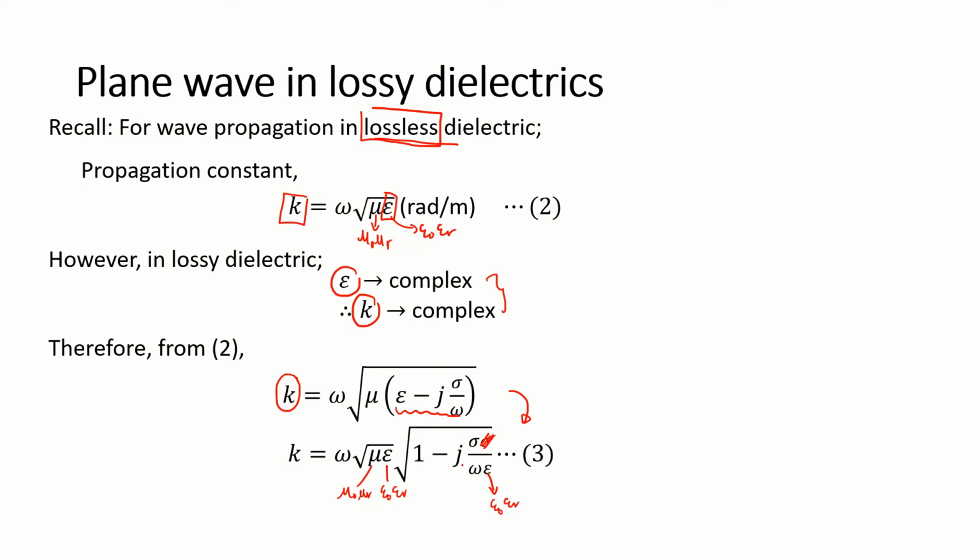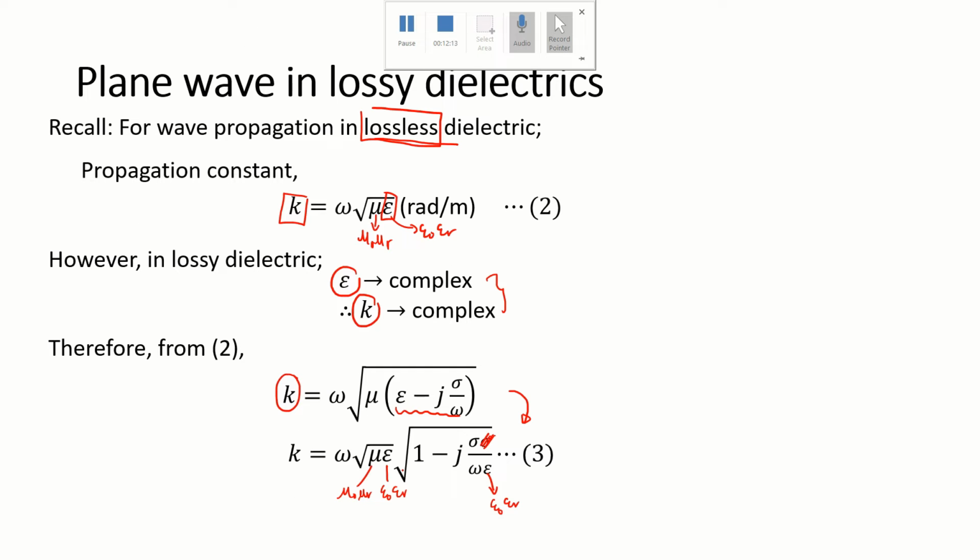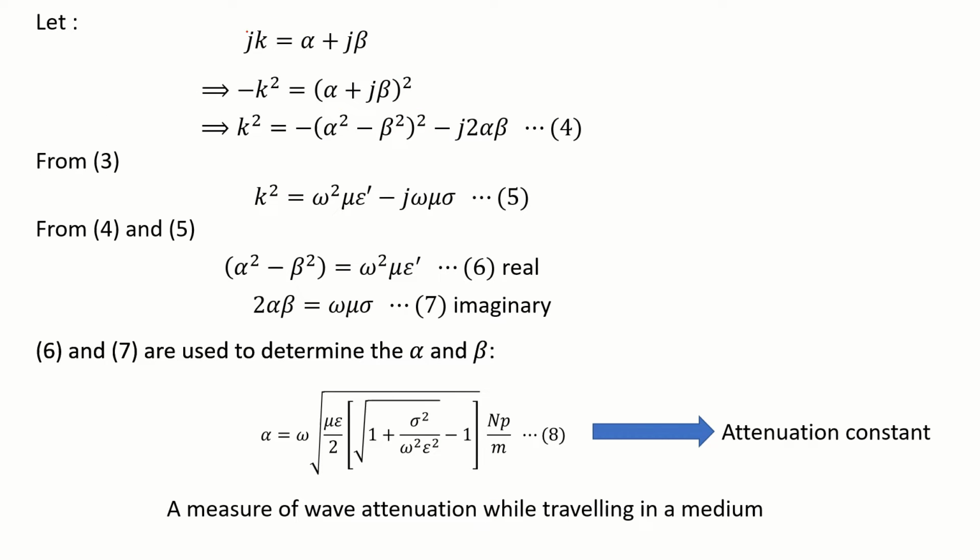From k, later on we need to expand. Since it is a complex number, we will transform this equation into a complex form, so it looks like this: jk equals alpha plus j beta. So what are alpha and beta?